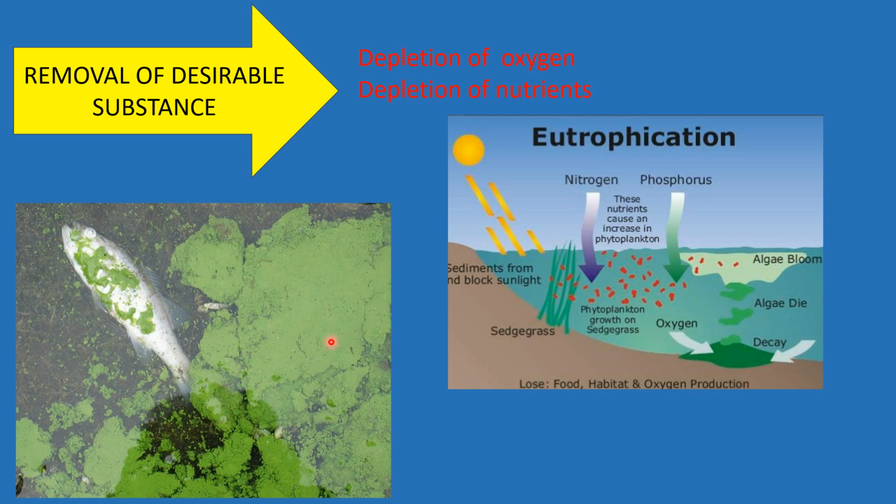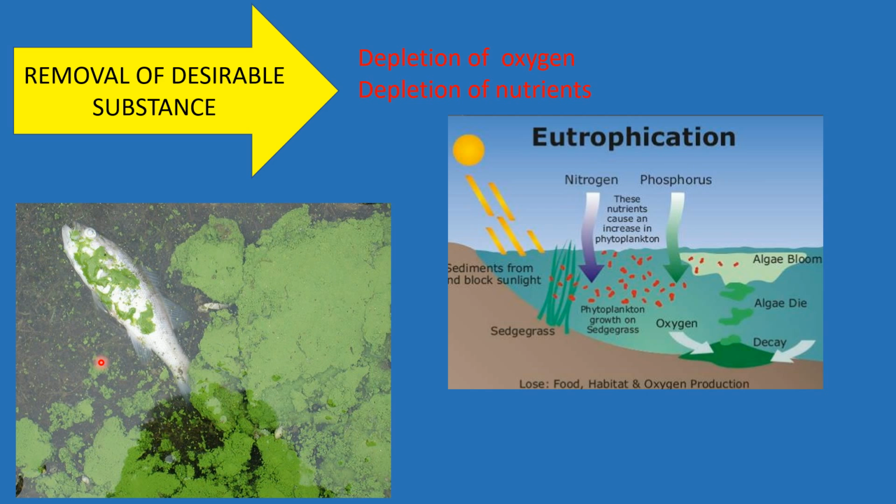Now, you see in this picture, children, very often you must have seen in stagnant water, in larger stagnant water bodies, this green layer formed. And what is this called? Algal bloom or scum. Now, this will block the entry of sunlight. And when there is a blockage of entry of sunlight, not only animals are affected, but even plants are affected. Hence, they cannot perform photosynthesis, and hence no liberation of oxygen.